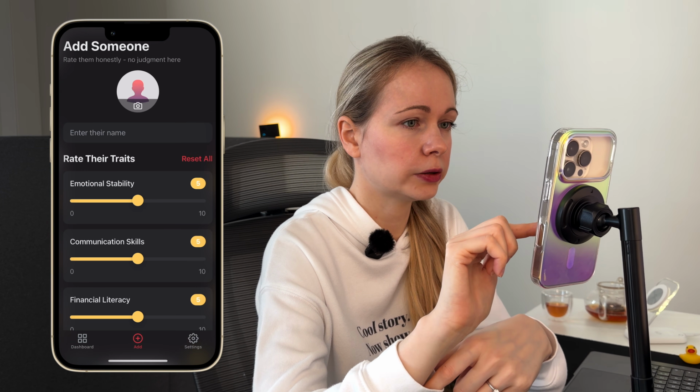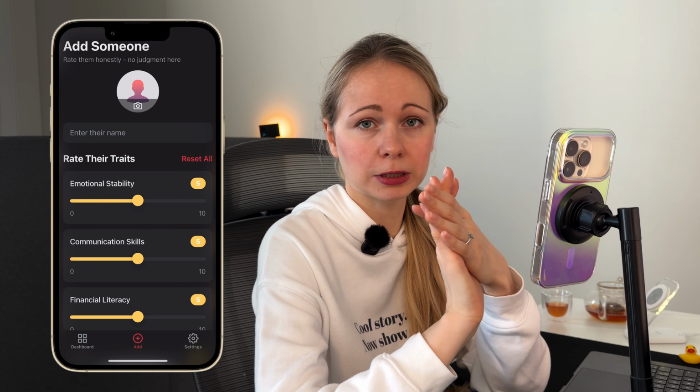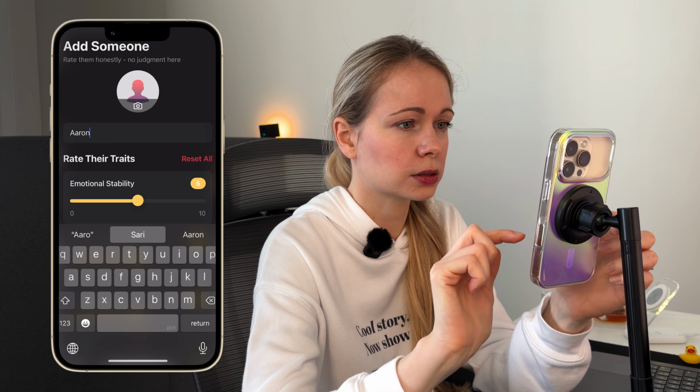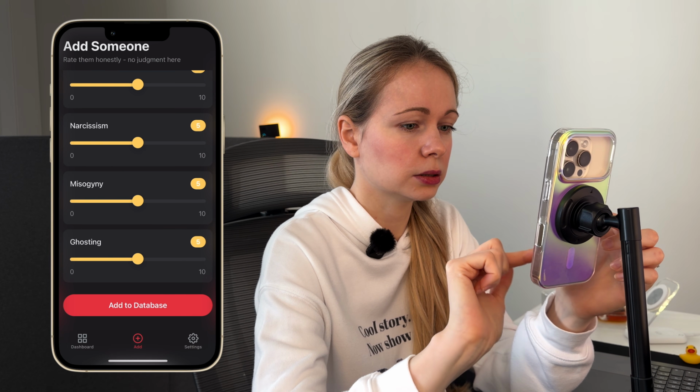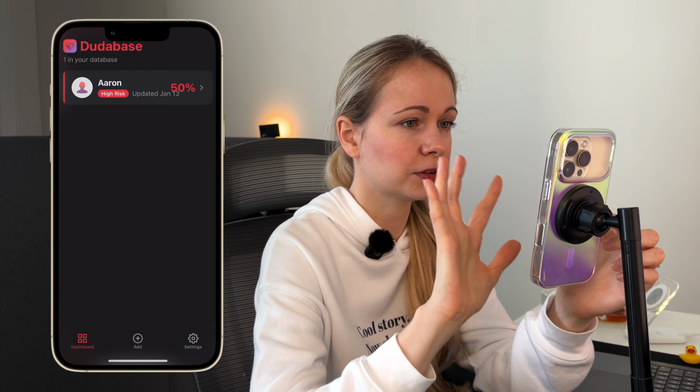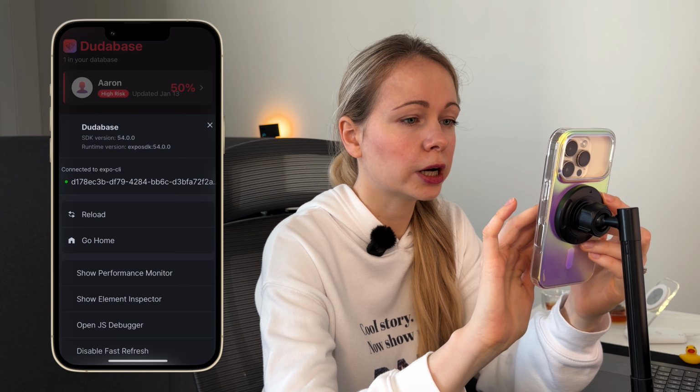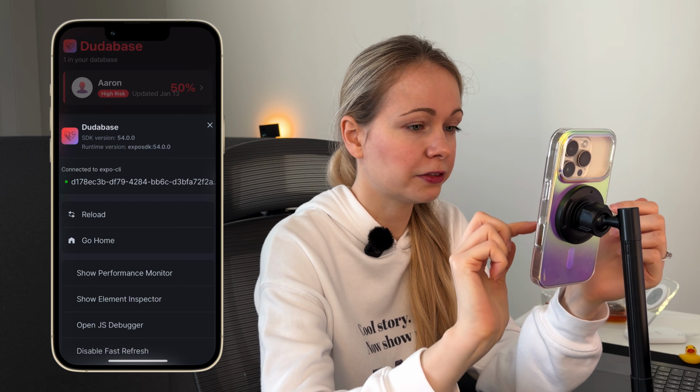Perfect. And here again we can do absolutely the same that we did before in the preview of the Replit app. Let's call this one Aaron, and he's going to be quite a mediocre guy. 50% is a high risk, so yeah, we're just forgetting about this one. Let's try to, okay, I pressed with 3 fingers.